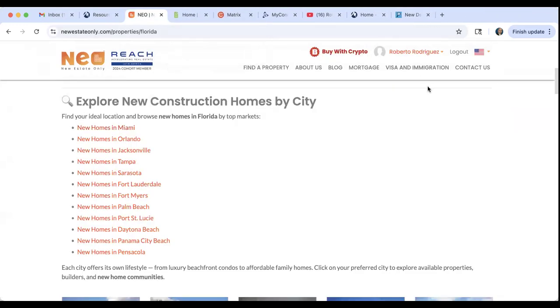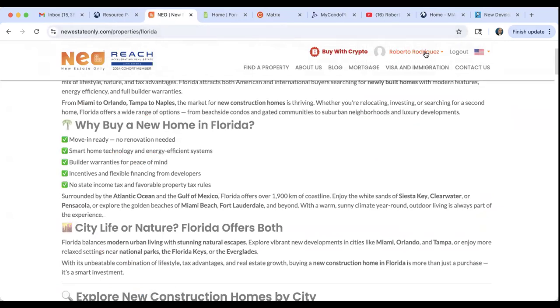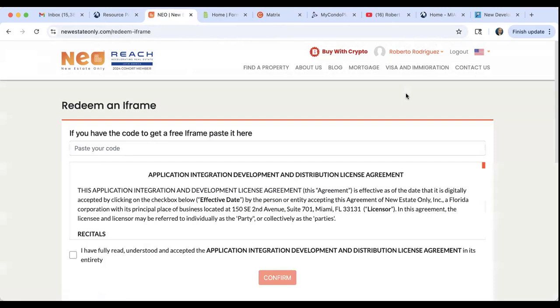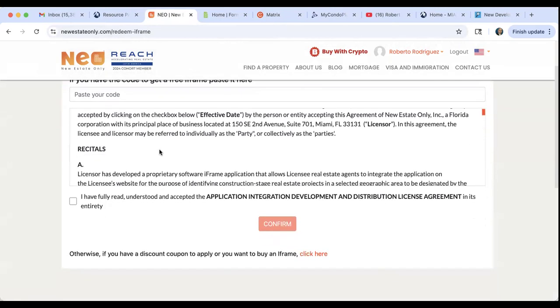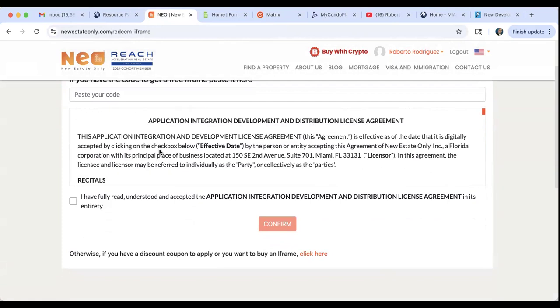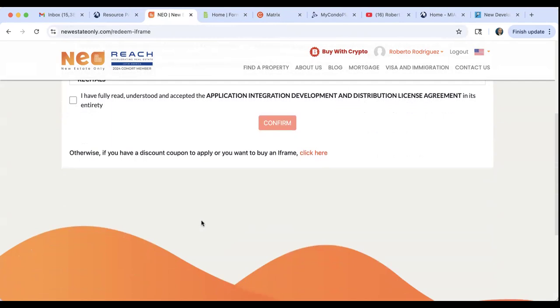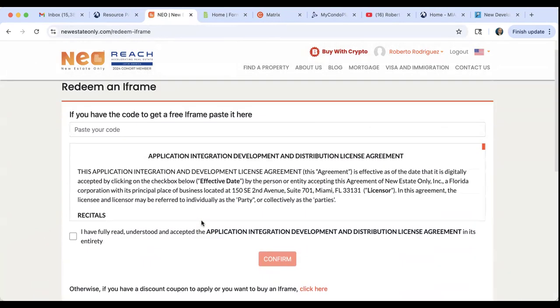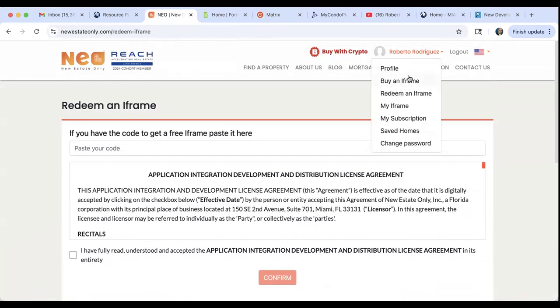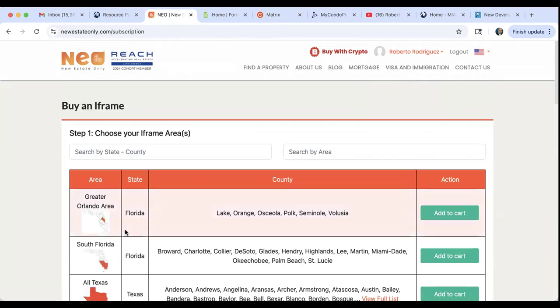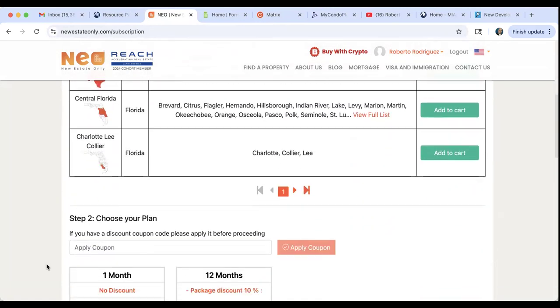I'm logged in. You guys need to come over here and click on redeem an iframe. Redeem an iframe, paste your code there, confirm, and then create yourself a, wait, not redeem, sorry, buy an iframe. You see here, buy an iframe.